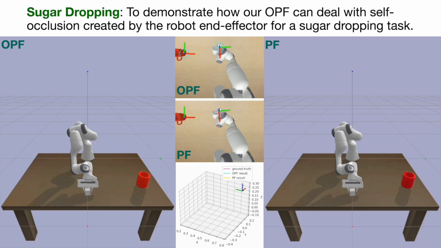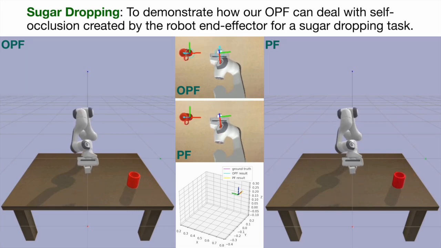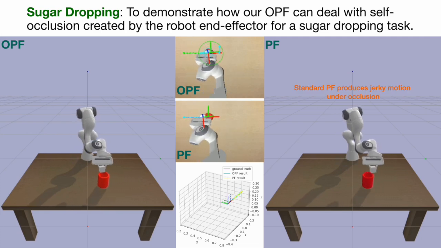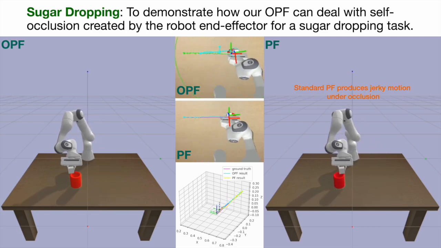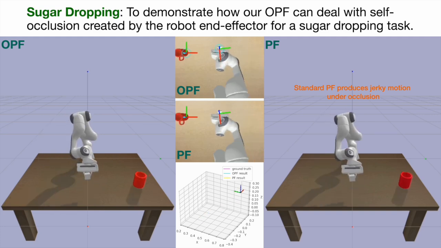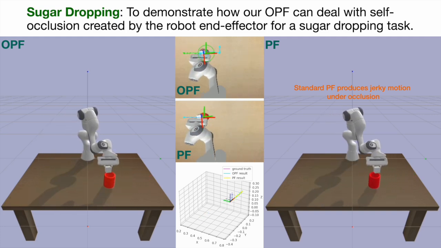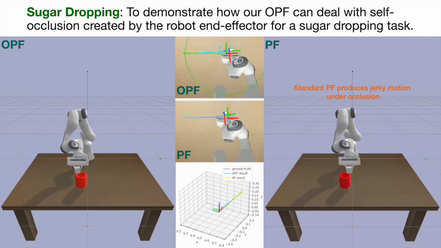Next, let's see another example that simulates a robot arm trying to drop a sugar block into a moving mug, during which the end effector will occlude the target mug. We can see OPF on the left provides smooth tracking under self-occlusion, while the standard particle filter trajectory on the right is very jerky.